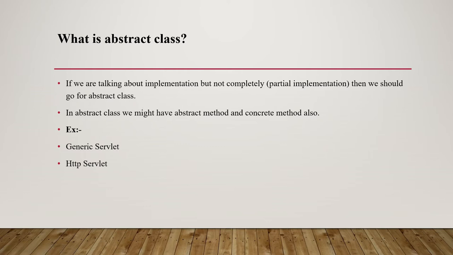And you know the concept of interface, right? Previously we dealt with interface. In interface, everything is abstract; interface is a 100% pure abstract class. But in case of abstract class, it is partial implementation. Partial implementation means we know about implementation but not completely. So if we have a requirement where we know the partial implementation, at that time we can go for abstract class.